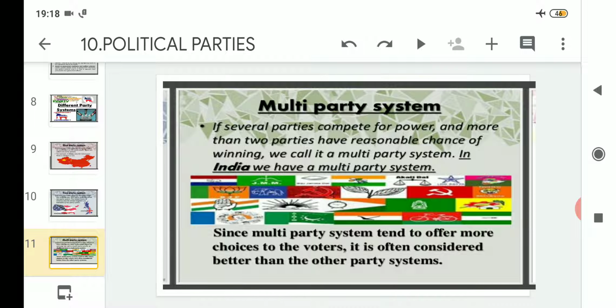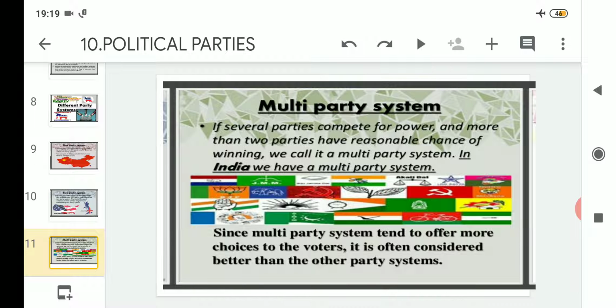We first came to know about the one party system, which is prevalent in China, where only one party is there, and that is the Communist Party of China. Then secondly, we came to know about the two party system, which is prevalent in the United States of America and the United Kingdom, where Democratic or Republican candidates contest elections, and the people have only two options to choose from.